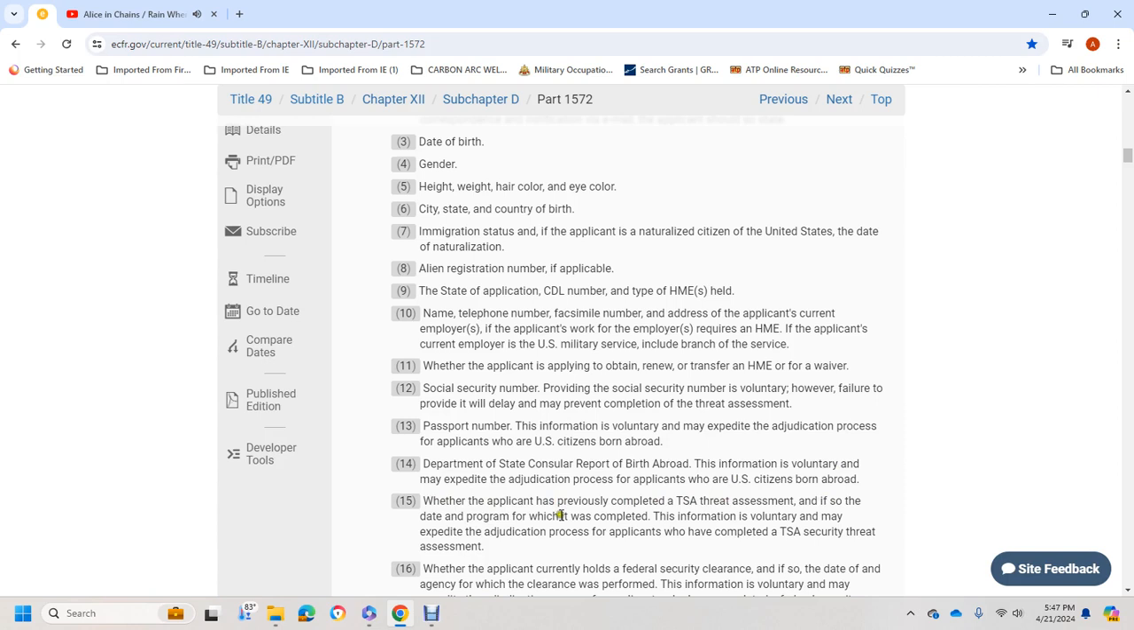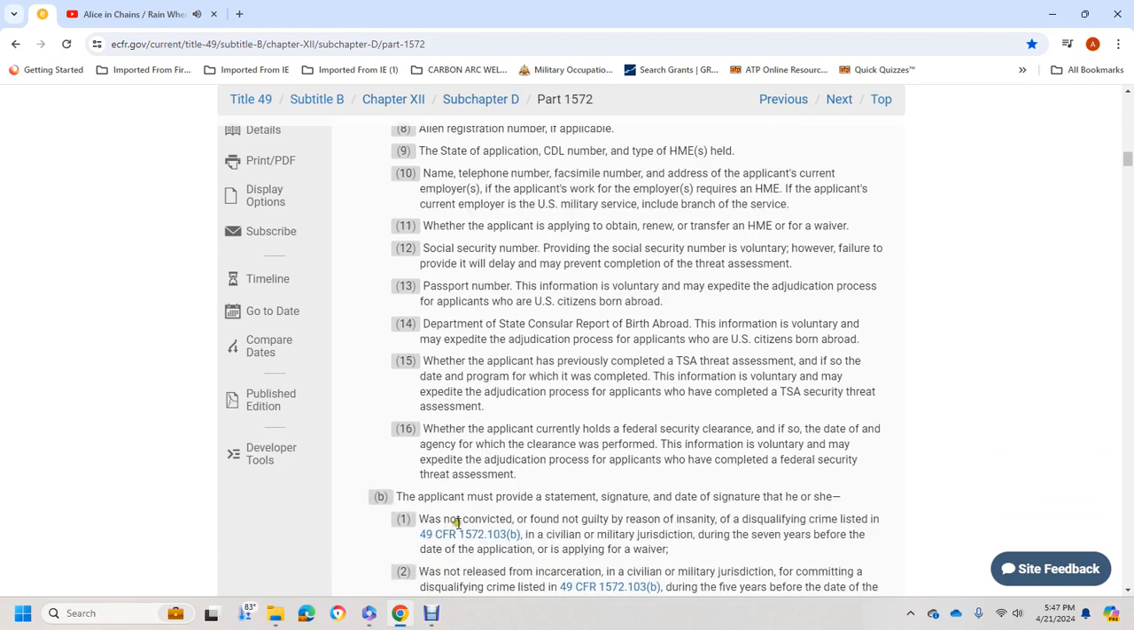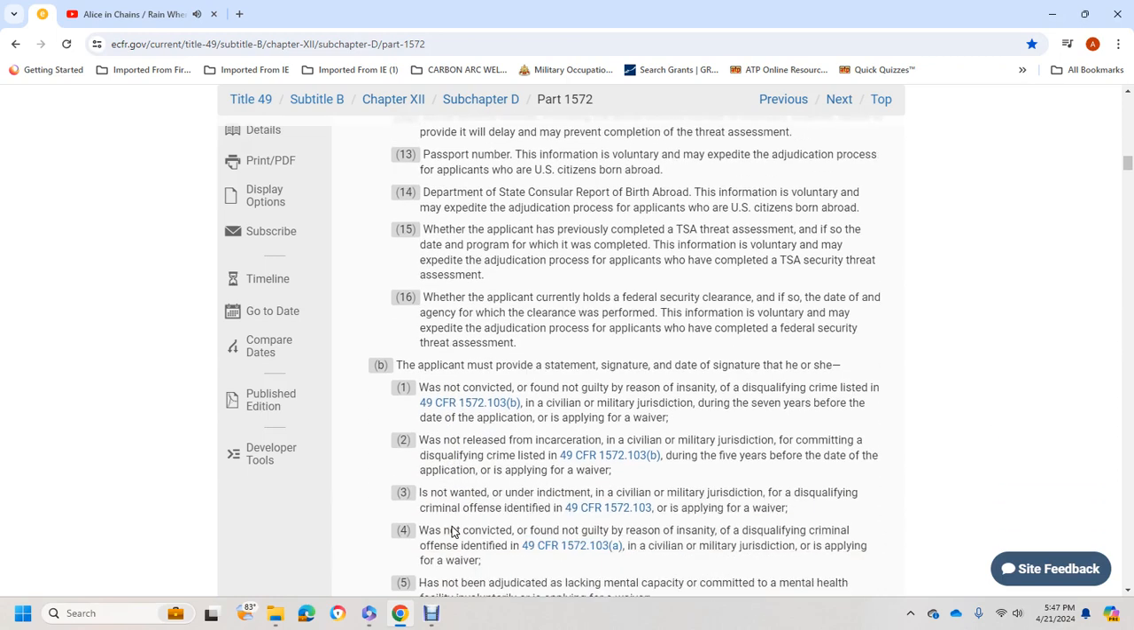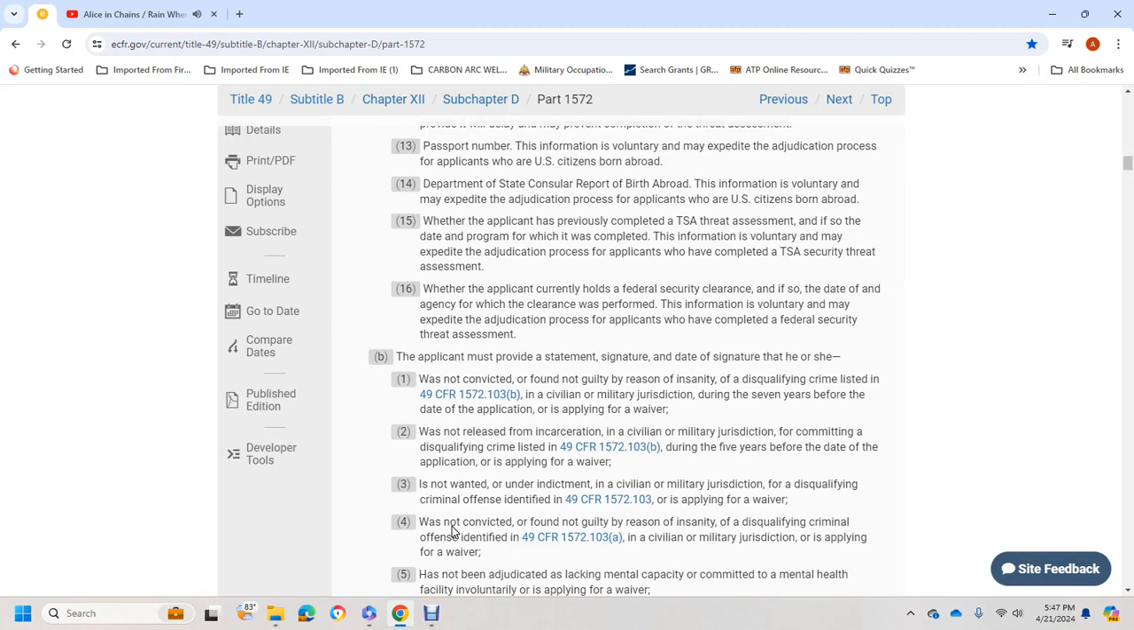If so, the date and the program for which it was completed. Providing the information is voluntary and may expedite the adjudication process if the applicant has completed a TSA security threat assessment. 16, whether the applicant currently holds a federal security clearance, and if so, the date and the agency that issued the clearance. Providing the information is voluntary and may expedite the adjudication process if the applicant has completed a federal security threat assessment. B, the applicant must provide a statement with signature and date that he or she was not convicted or found not guilty by reason of insanity of a disqualifying criminal offense